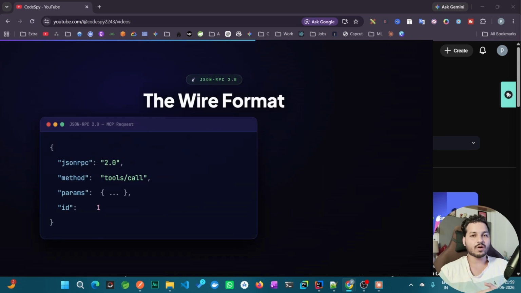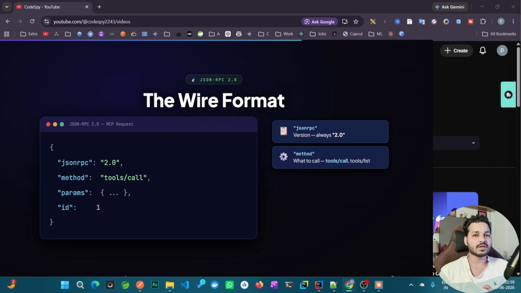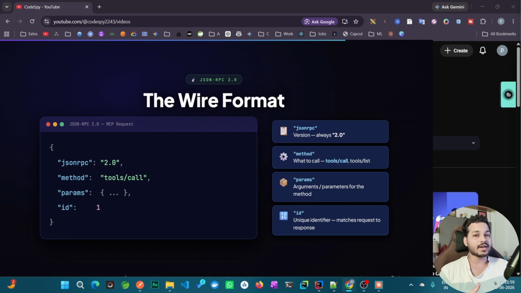If we check the format of JSON RPC, this will be the format: first is the JSON RPC version, 2.0. Then you define the method, like what method you want to call from the MCP server. And if that method accepts any parameters, then you define those in the parameters. And as a unique identifier, you define the ID. So this is the common standard format for every client to server communication.